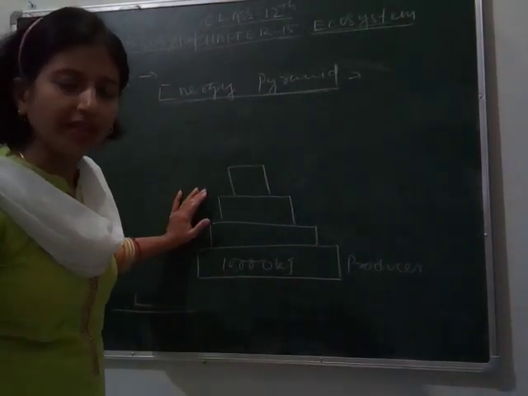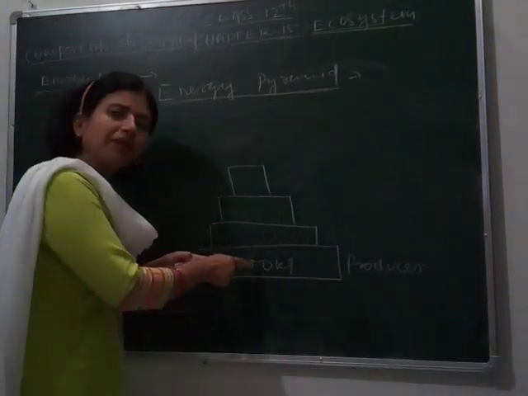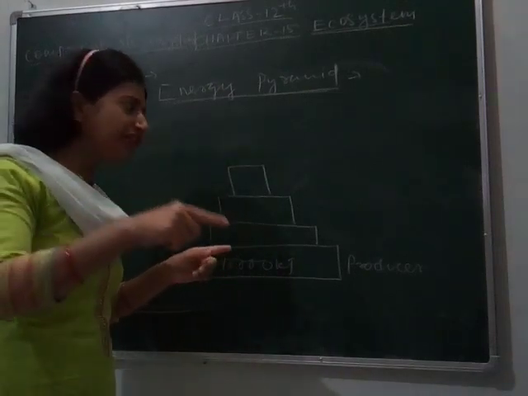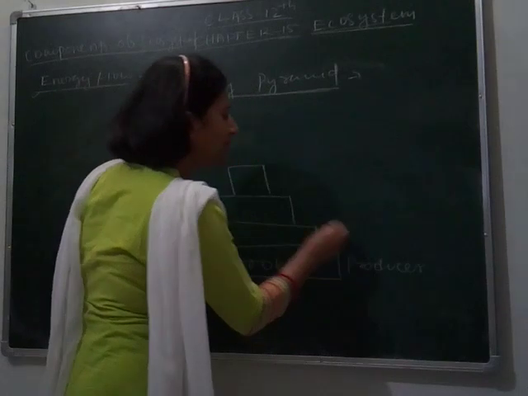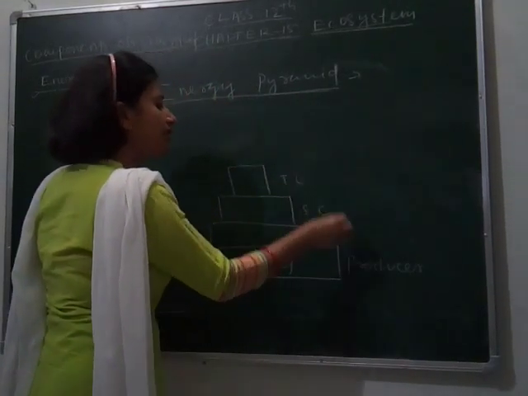From the sun, and they synthesize their food during photosynthesis. Out of 10,000 kilojoules, they are only able to transfer 10% of it to the next trophic level, the primary consumer, PC. This is SC, this is TC: secondary consumer, tertiary consumer.